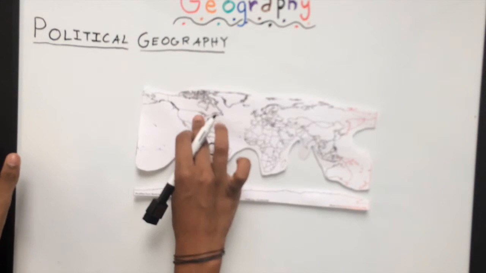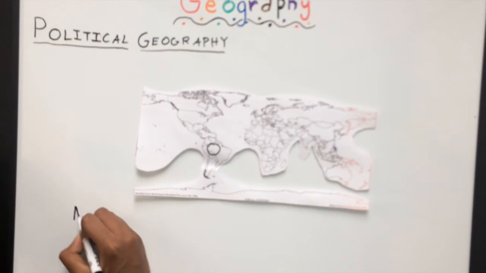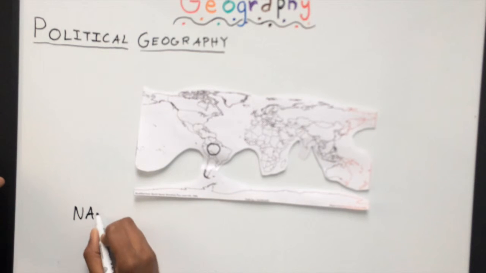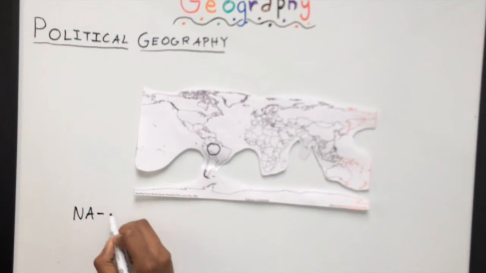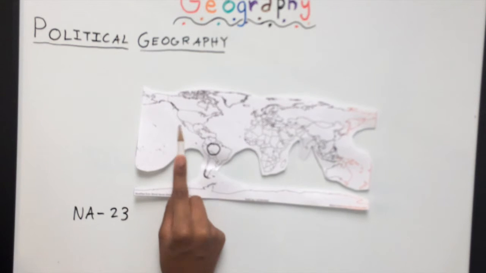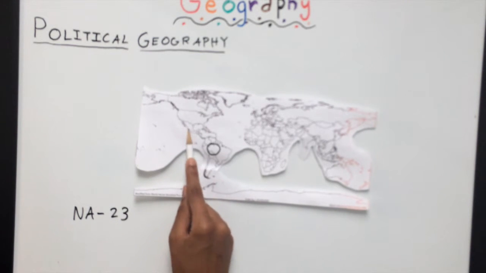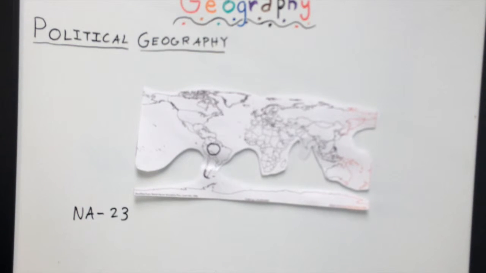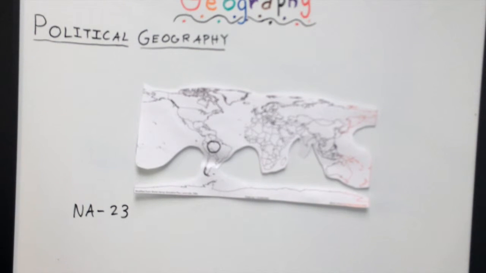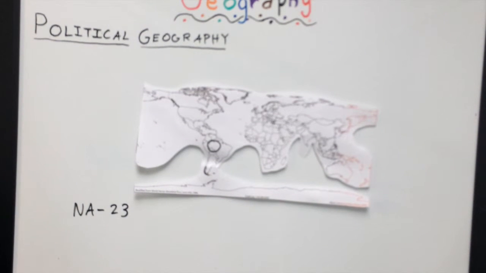So let's start with North America first. I'm going to abbreviate it as NA. And in North America, there are 23 countries. And 3 of the most notable are Canada, the United States, and Mexico. These 3 countries are very geographically tied, as well as in diplomacy.